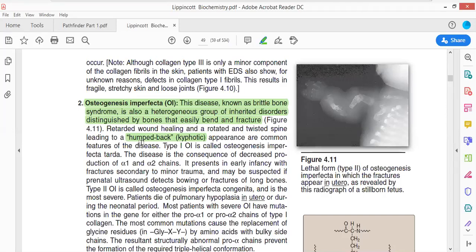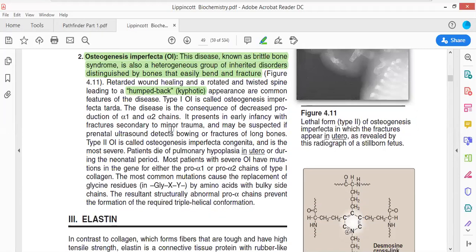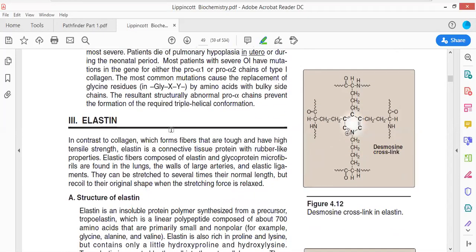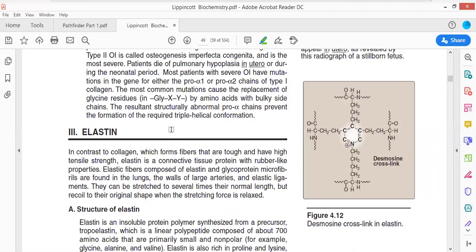In this disease, there is humped back which is going to take place. You would have imagined some old lady or an old male of 80 to 90 years of age, their back is being curved, and that is referred to as humped back, also referred to as kyphosis. That disease is also because of inability to biosynthesize collagen molecule effectively. So this is all about collagen molecule. We have finished collagen molecule. Now we have to start the elastin molecule, what this elastin is and how it works.